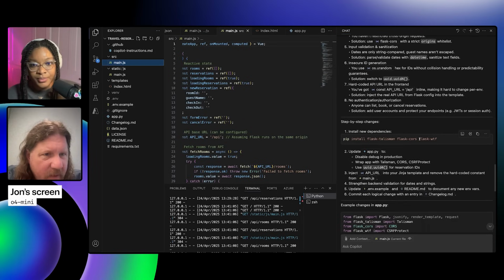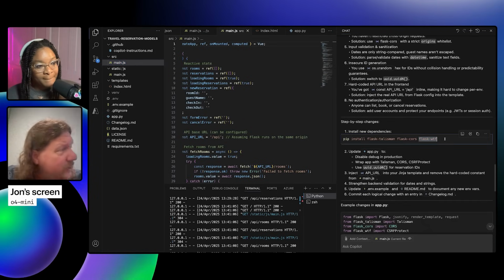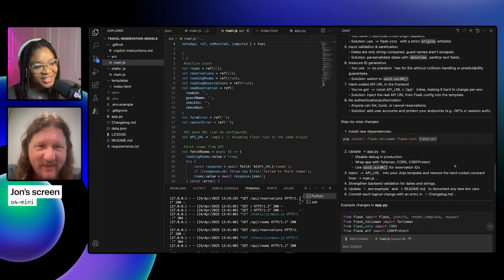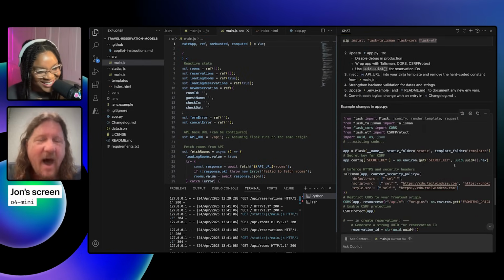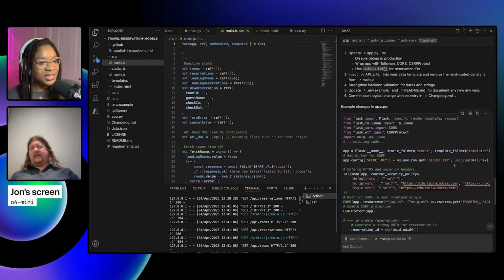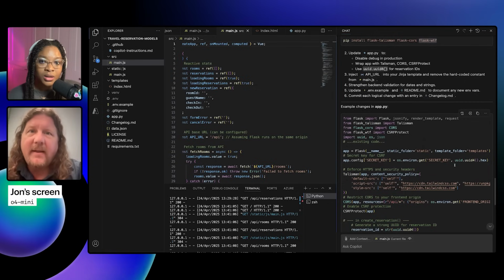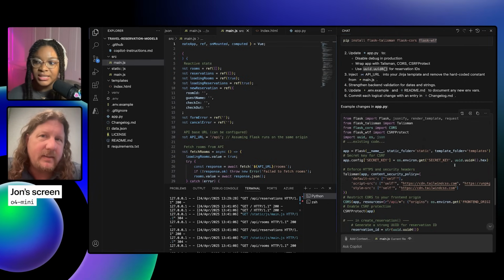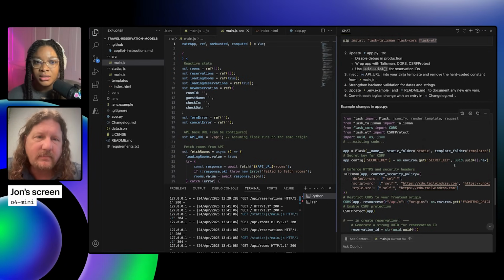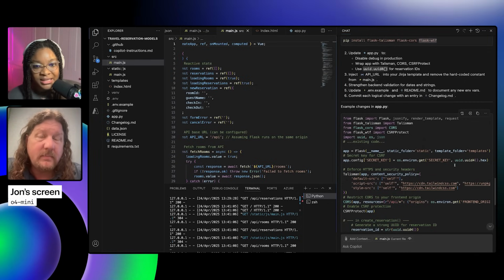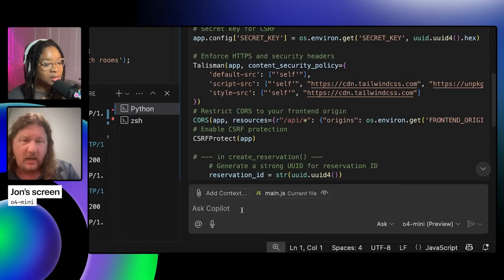I have to go figure out what Flask WTF is. I've never heard of that concept. All right, cool. So what's another thing that we always want to do besides just security passes? An accessibility pass. Accessibility, I love it.